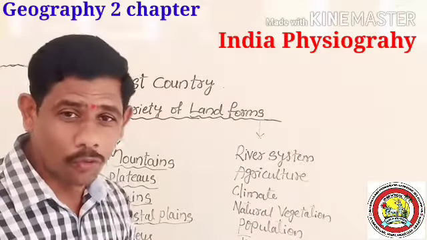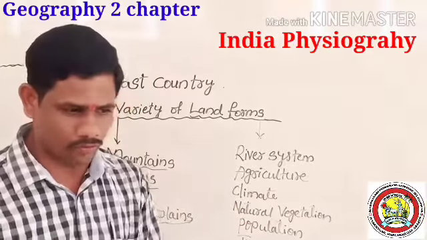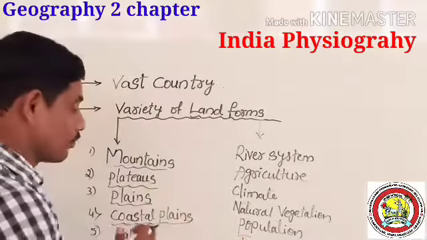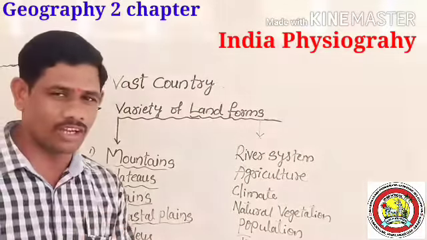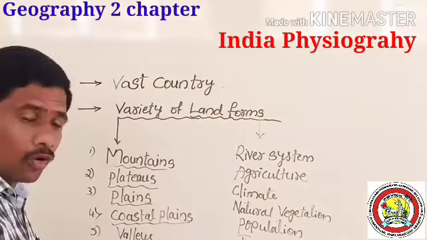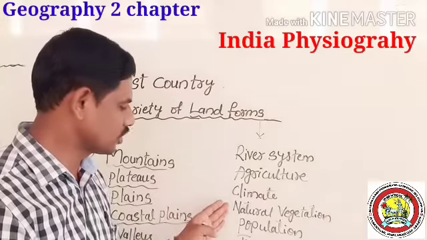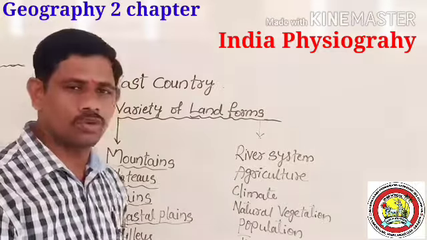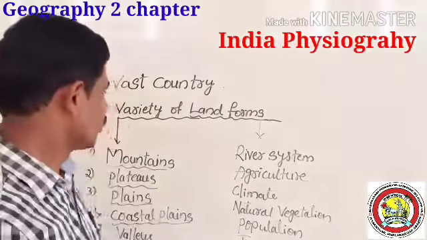Remember students, India has a variety of landforms which influence river system, agriculture, climate, natural vegetation, population, transport, and so on.